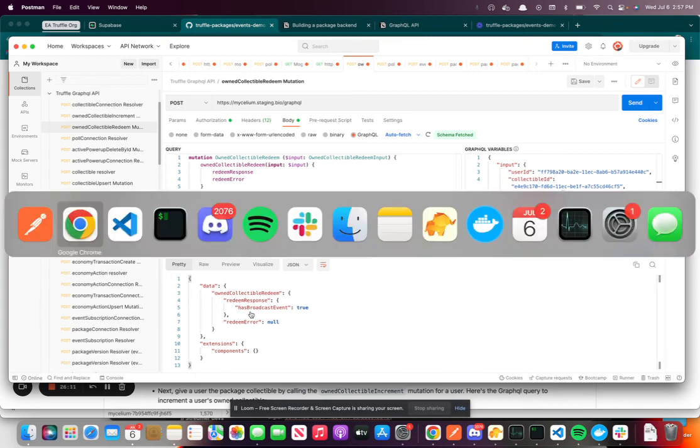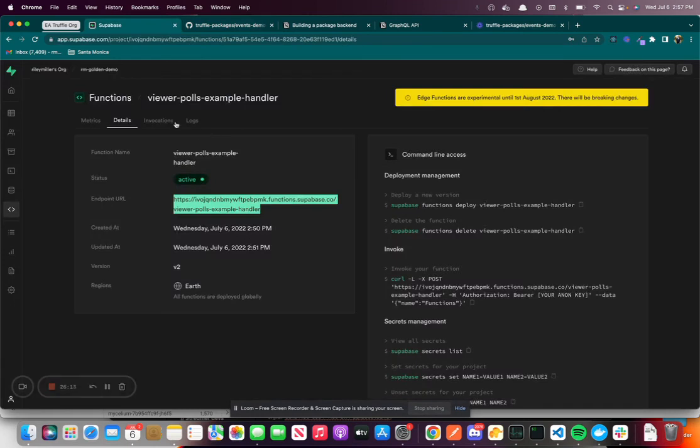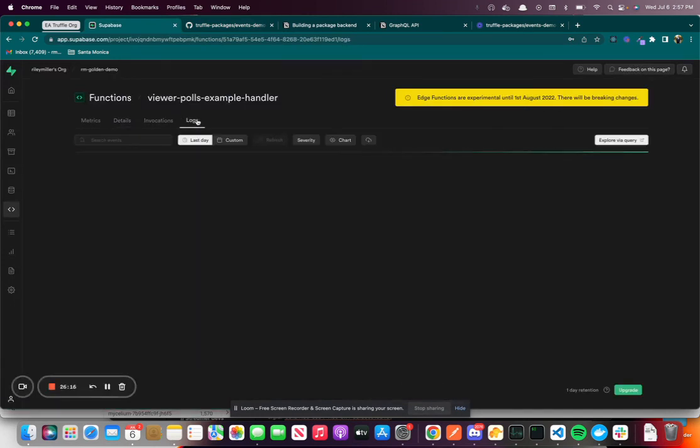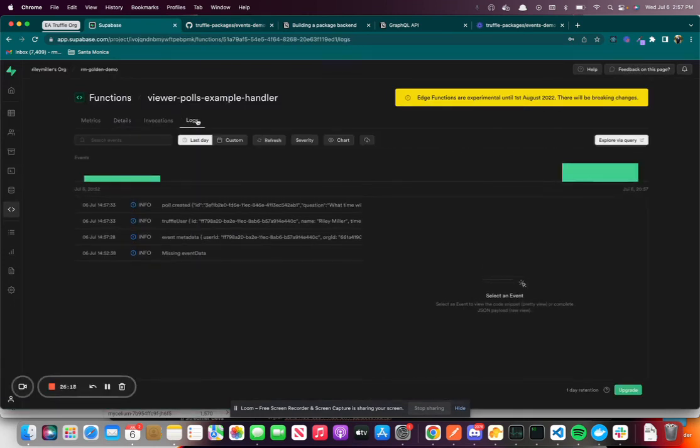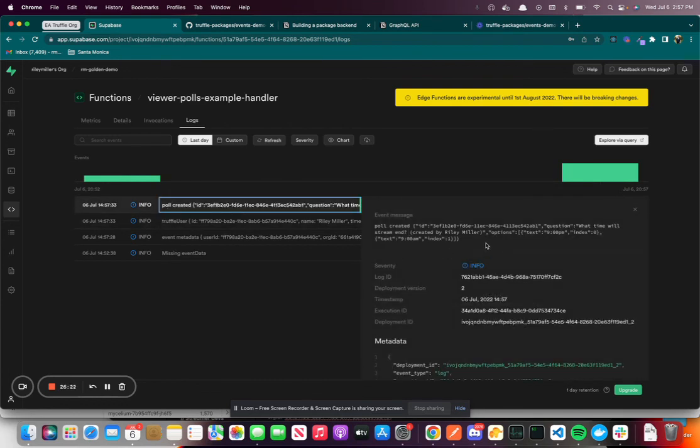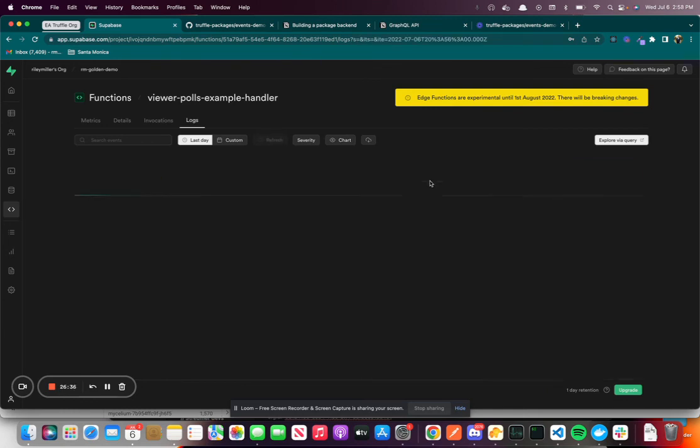And so the next thing that we're going to do is we're actually going to go back to Supabase and check the logs and see what happened inside of our function. So boom, we see we have this poll created log, which basically is the response of the Supabase function calling the poll upsert mutation, and just logging that out to standard out. So we have successfully created that poll as shown in the Supabase output.